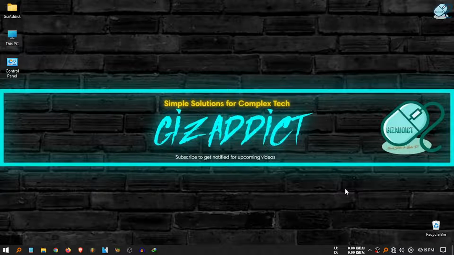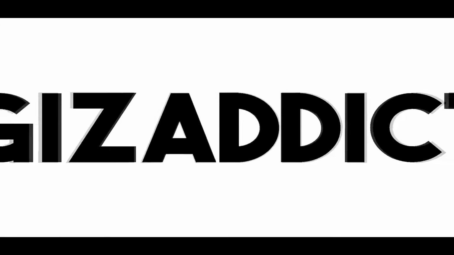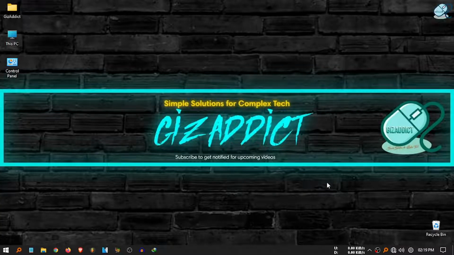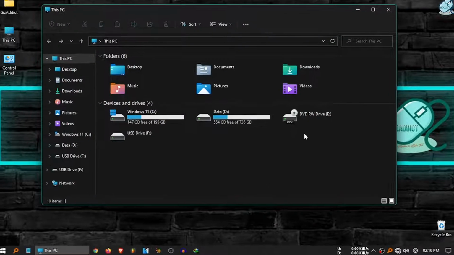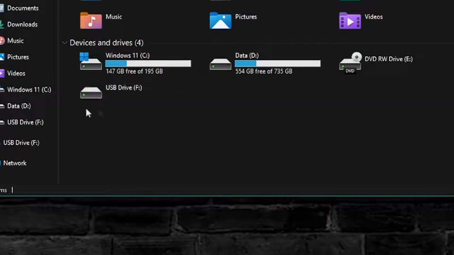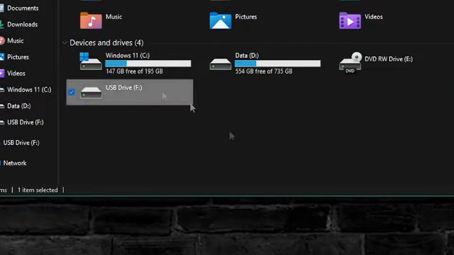In this video I'm going to show you how to fix your corrupted memory card or pen drive. So let's get straight into the video. I have a corrupted pen drive and I want to fix it, so I will insert it into my computer. My pen drive is corrupted and it's not showing anything, and the formatting option is also not working.